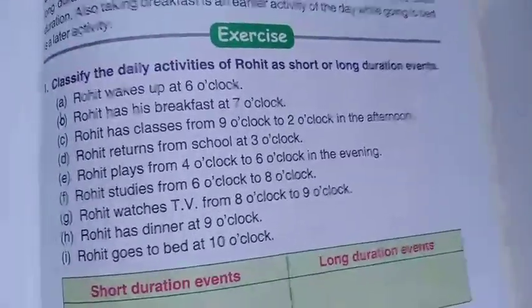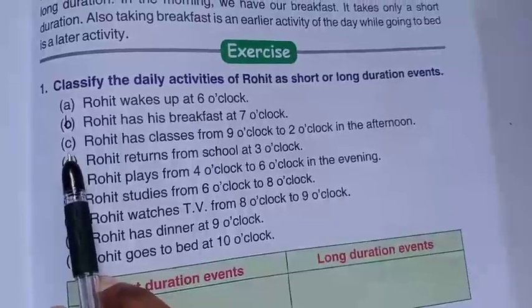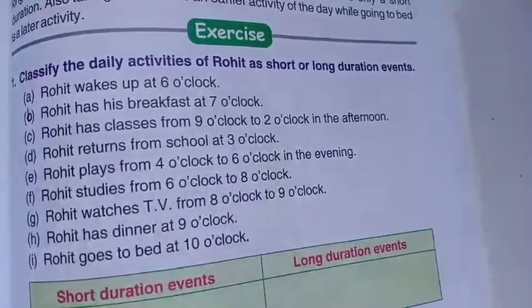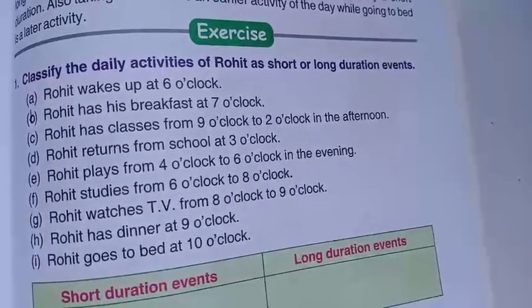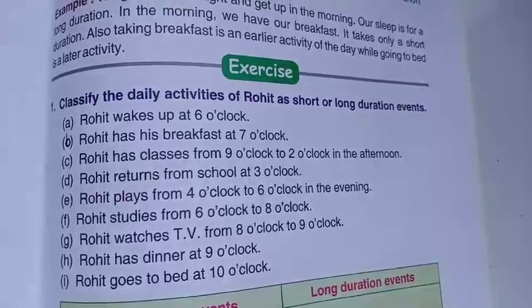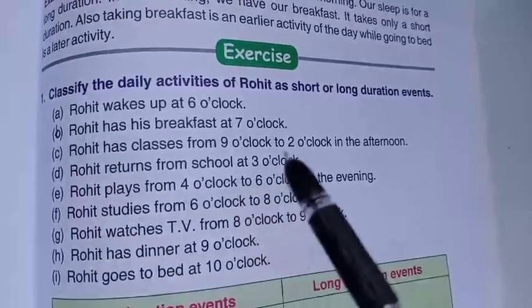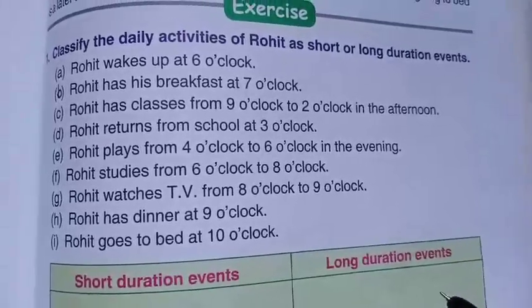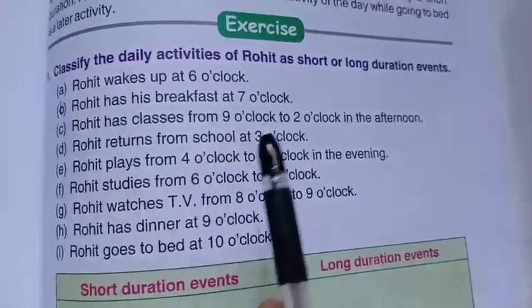So first we can see C. Here you can see Rohit has classes from 9 o'clock to 2 o'clock. So from 9 to 2 means 9, after that 10, 11, 12, then 1, 2. So total 5 hours he has a class. That is a long duration, isn't it? So we can say C.